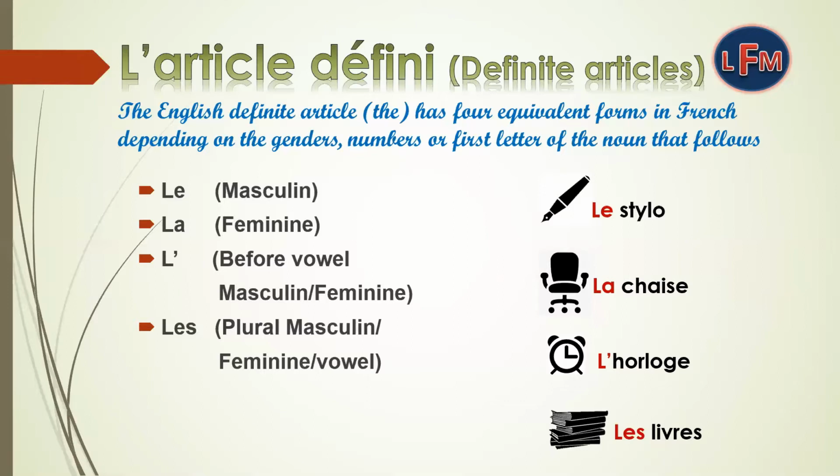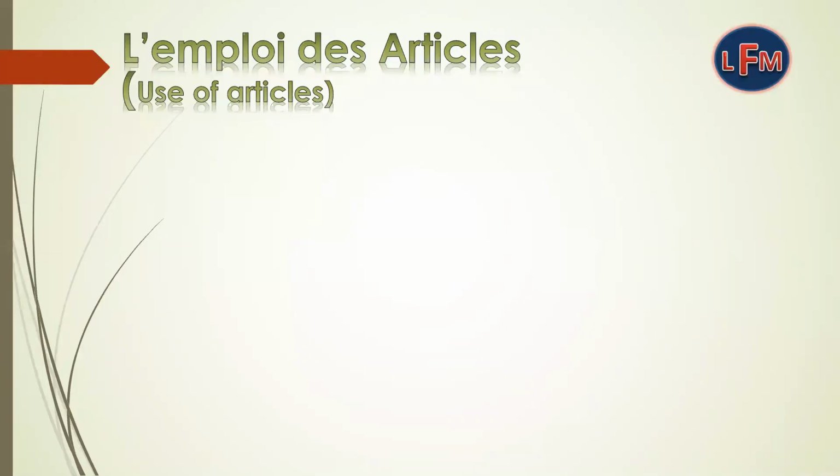But how do we know where to put the definite article and where the indefinite article? Because earlier, un, une, and des were put before these nouns, but now I have put le, la, les instead of un, une, des. So don't worry, I am going to tell you their uses with lots of examples. Let's move on to l'emploi des articles, which means use of articles.